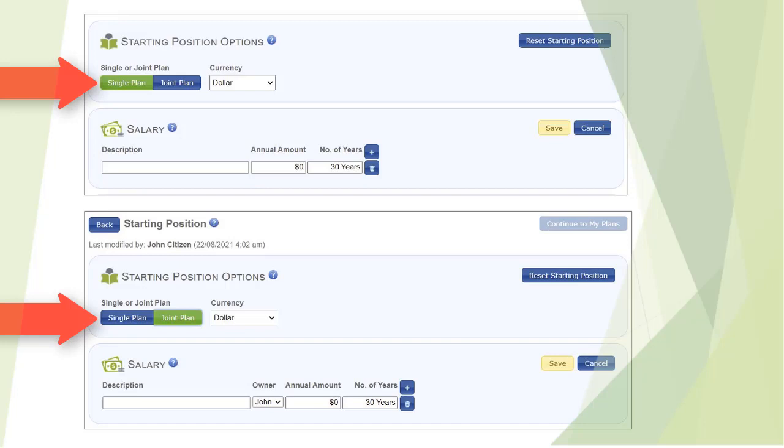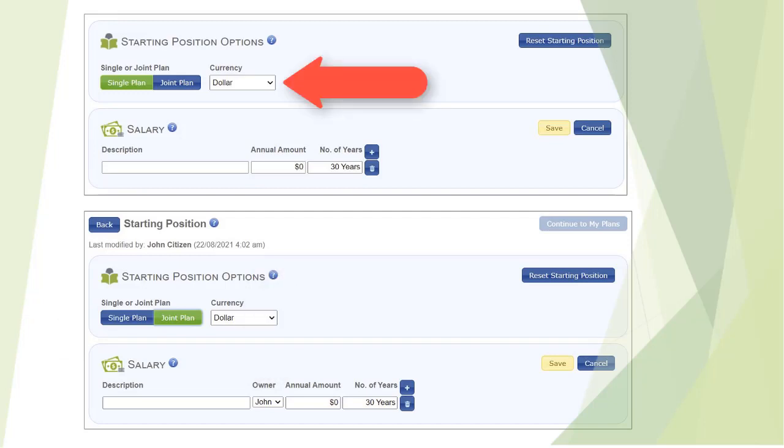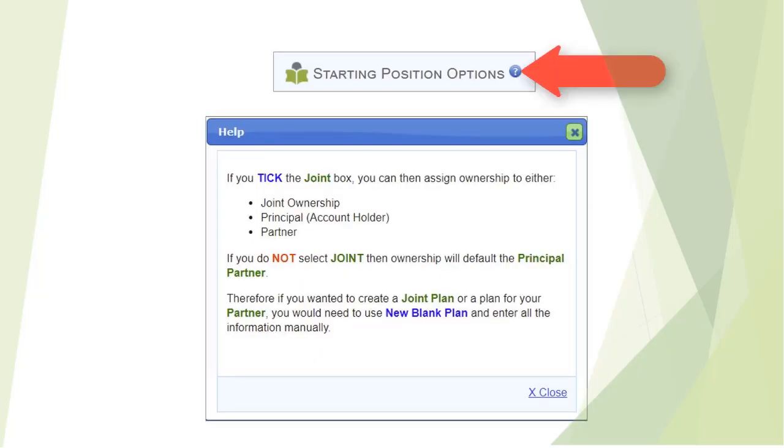If you are planning for a couple and you don't select joint, then you will not be able to assign salary, assets and loans to different people or nominate when the account is owned jointly. For our overseas clients, you can select the currency for your country and that symbol will be used for all your plans. For each section there is an inline help. Please take the time to read each of these the first time you use the starting position. It will be time well spent and prevent you from making incorrect assumptions as to what is required.